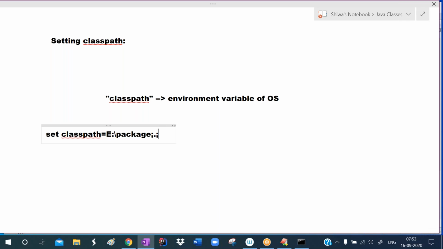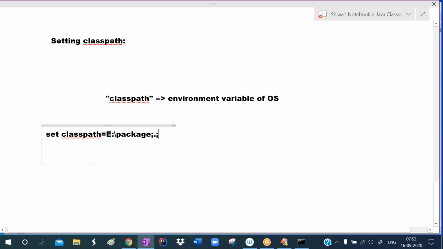After that, if you write only this much of the command, that sets the path, but if any previous classpath settings are there, those will be gone. The new path settings will come and the previous classpath settings will be gone. I want to preserve the previous classpath settings also.